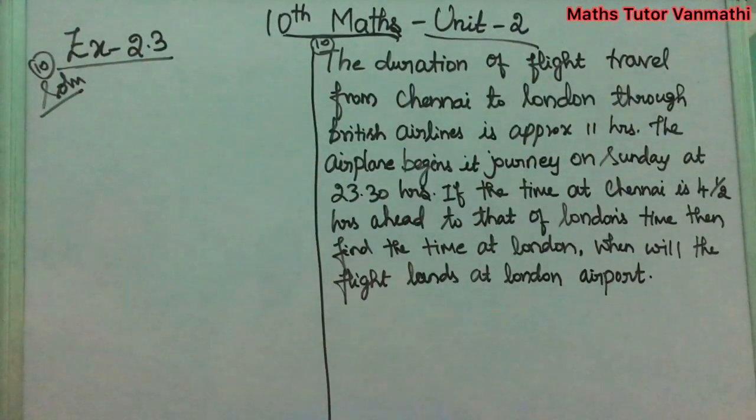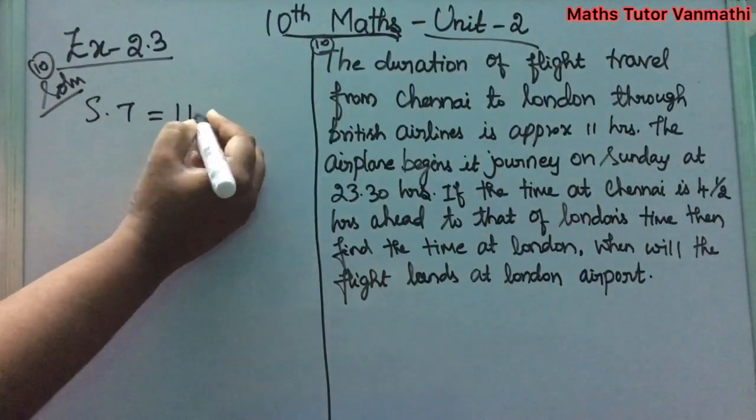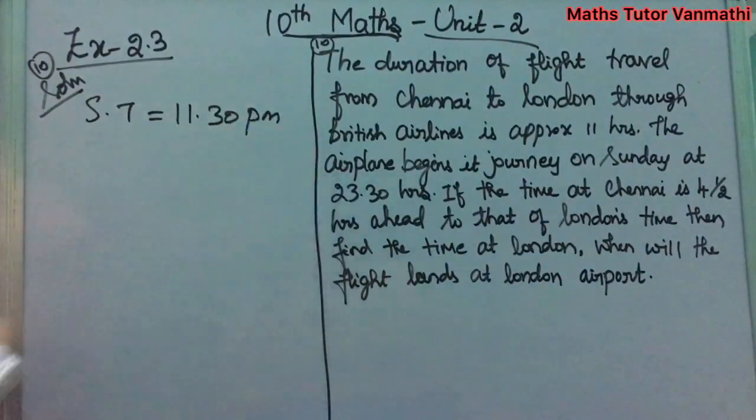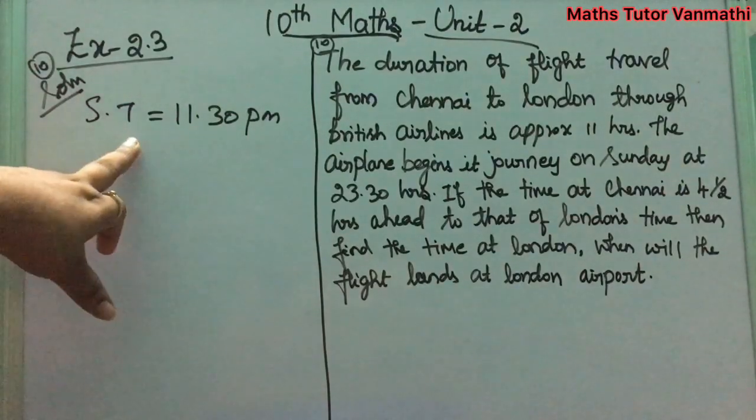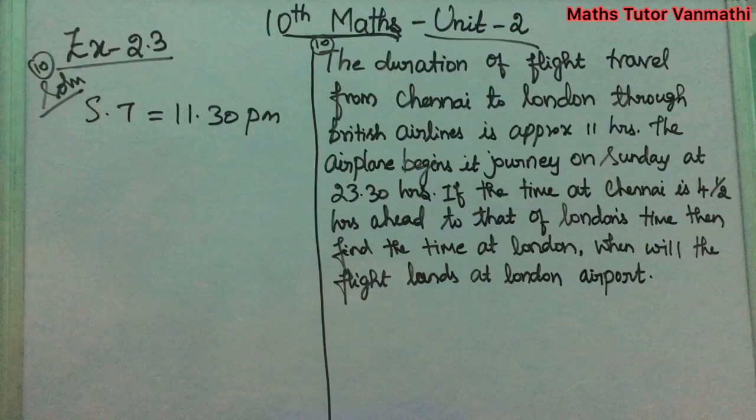The question is, a flight is traveling from Chennai to London through British Airlines and the duration is given as approximately 11 hours. Next, the airplane begins its journey on Sunday at 23.30 hours. First, we can convert this 23.30 hours into standard time. What will we get? 11 hours 30 minutes, that is 11:30 p.m. In your lower classes you have studied how to convert the standard time. By this we write the standard time as 11:30 p.m.